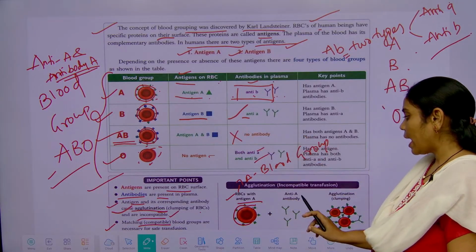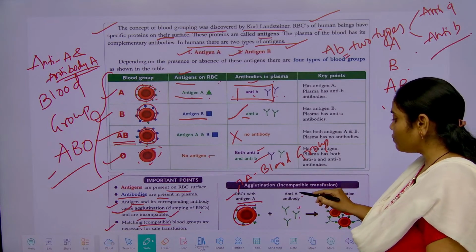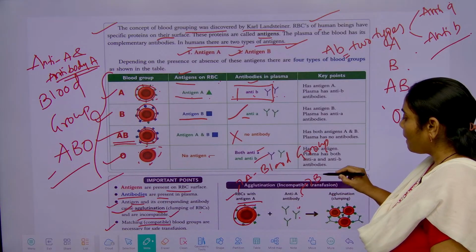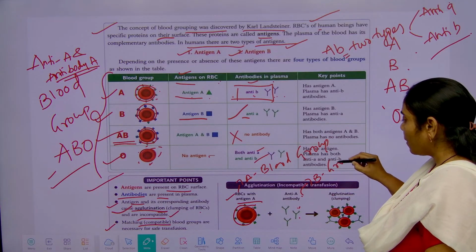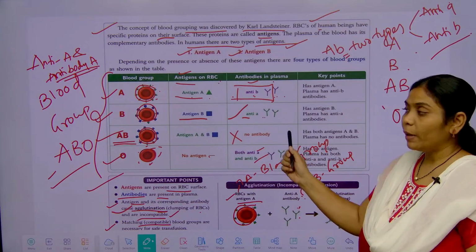Antigen A present and antibody A present in the plasma means it is which kind of blood group? This is B blood group. Antibody A is present in where? In the blood group B.